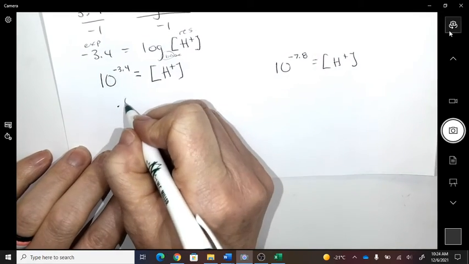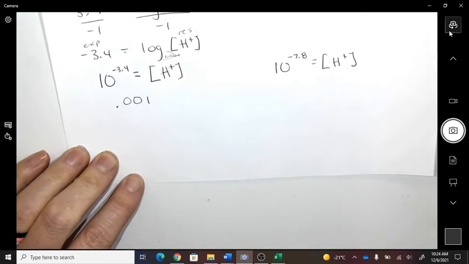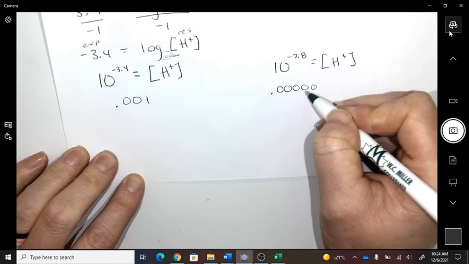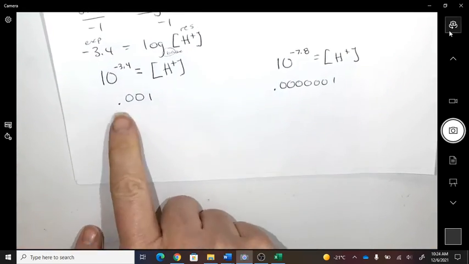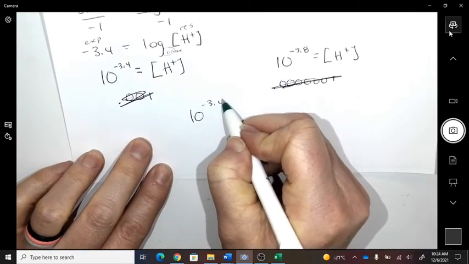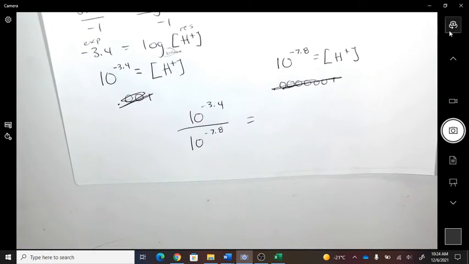So if you have a number that got moved 3 decimals versus a number that got moved 7 decimals, kind of idea, right? This is bigger. So what is this divided by this? Don't worry if you do it wrong, you're going to get a negative answer.